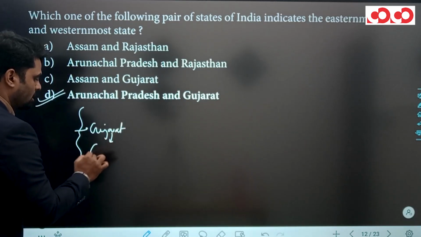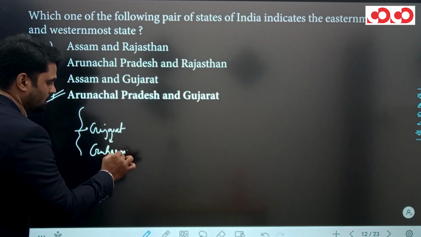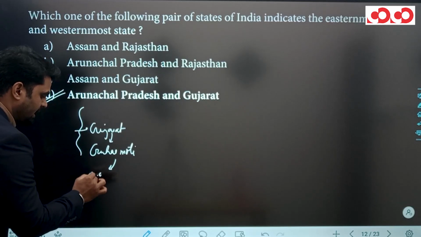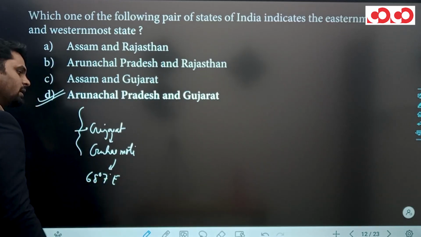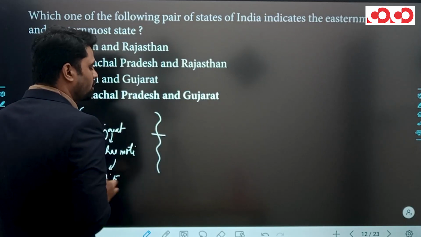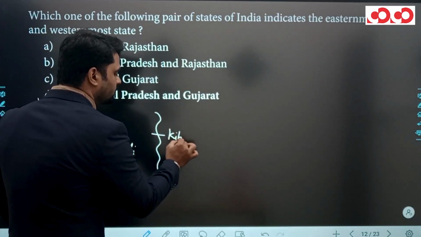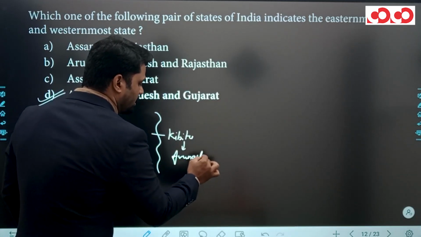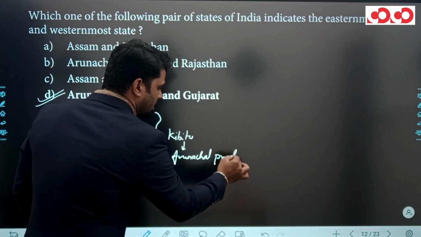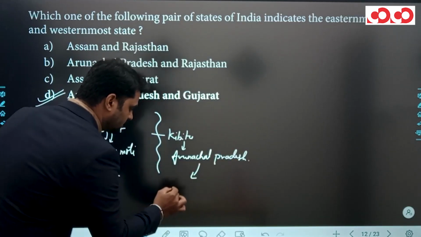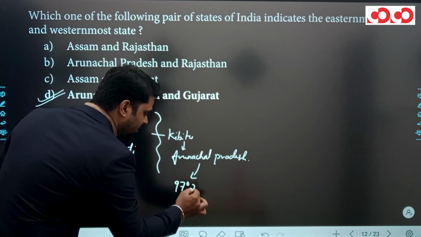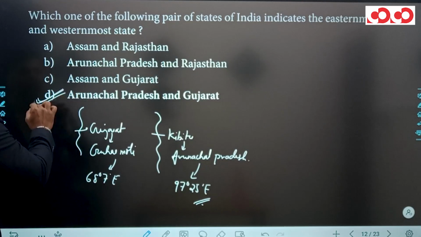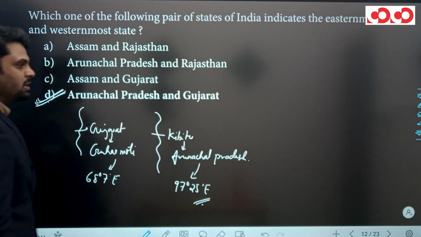Clear? Where? Guwahati Moti. And what is the longitudinal point here? That is 68 degree 7 minute east longitude. Clear? And easternmost point of India is situated at Kibitu in Arunachal Pradesh. And what is the longitudinal point? That is 97 degree 25 minute east longitude. Clear? So right answer of this question is option D, Arunachal Pradesh and Gujarat.